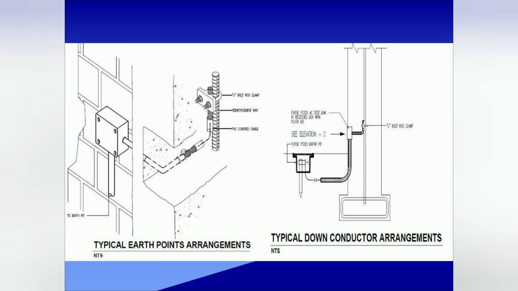This is a typical connection of a test point for tapping the down conductors which are routed through the steel reinforcement. The same method can also be used for down conductors which are routed externally to the building. There will be a test link box where the tapping from the reinforcement will connect to a common terminal, where the looping from the adjacent grounding system will be interconnected.